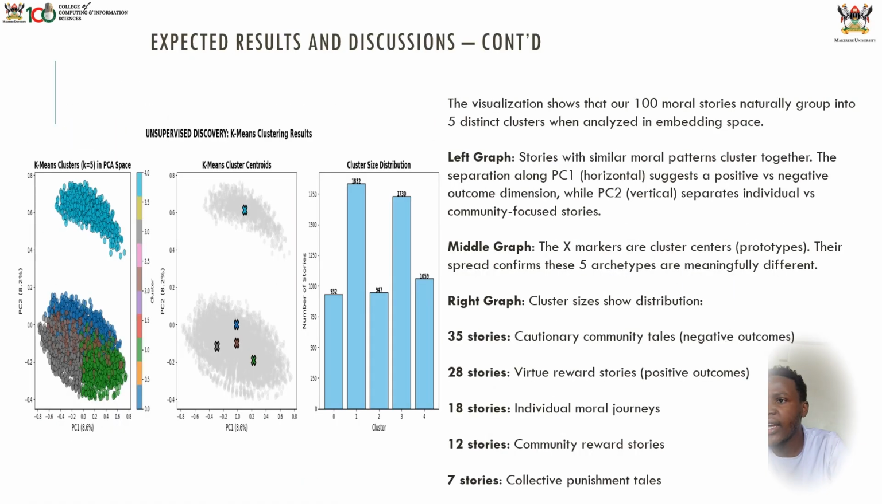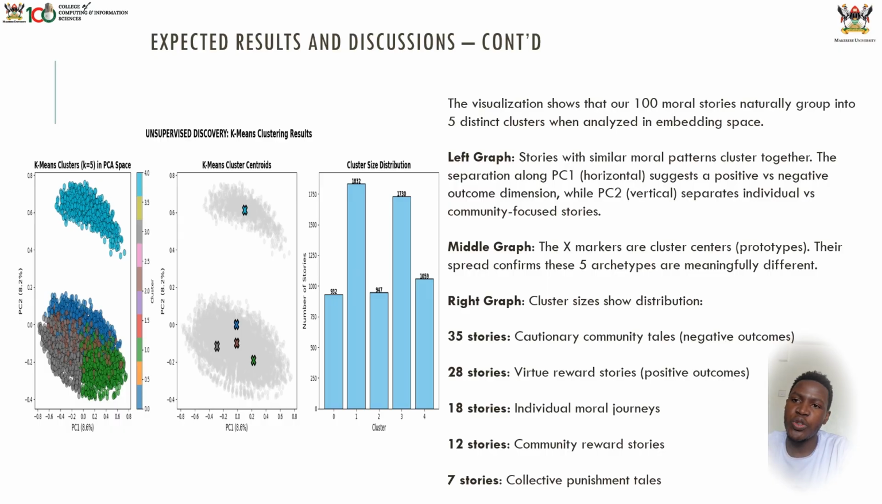Now, when you look at the k-means clustering results, the visualization shows that our 100 moral stories naturally group into 5 distinct clusters when analyzed in embedding space. In the left graph, stories with similar moral patterns are clustered together. The separation along PC1, which is the horizontal axis, suggests a positive or negative outcome dimension, while PC2 separates individual versus community-focused stories.